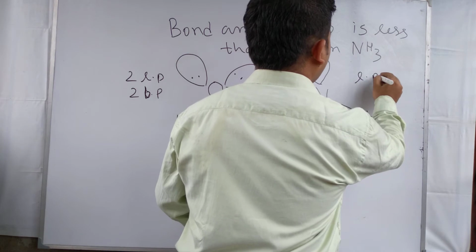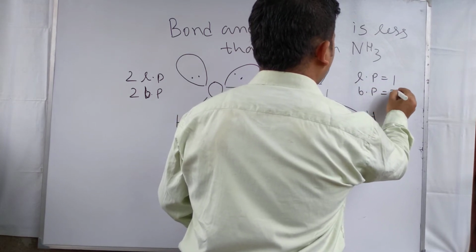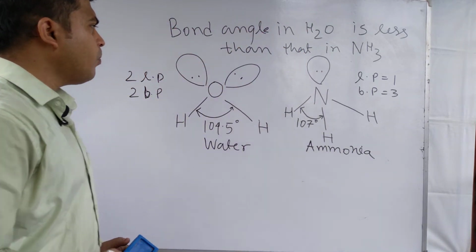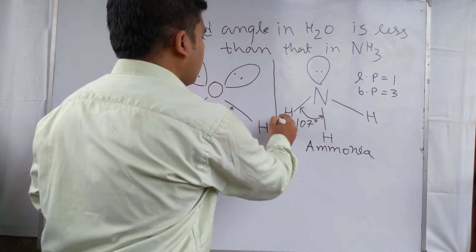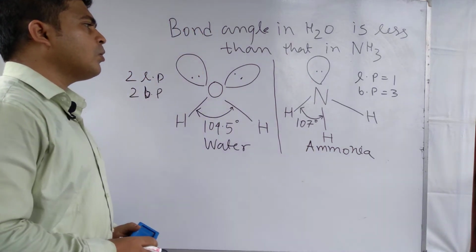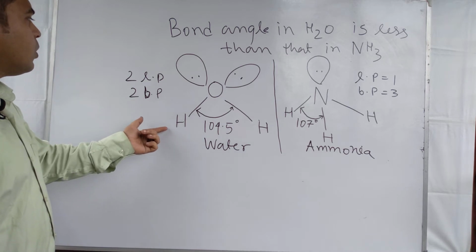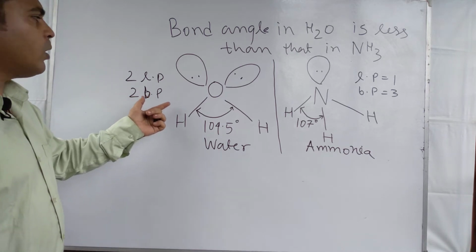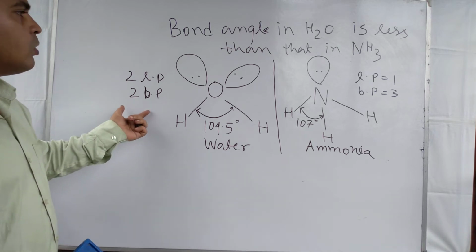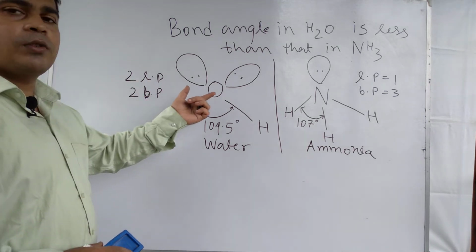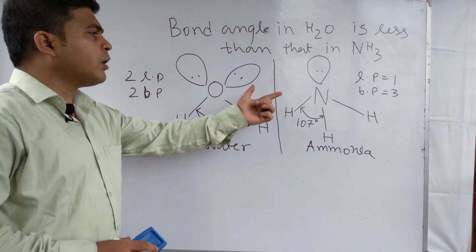Here the lone pair number is 1 and bond pair number is 3. So in this comparison, ammonia has 1 lone pair and 3 bond pairs, whereas in the water molecule the numbers of lone pairs and bond pairs are 2 and 2. So the number of lone pairs is more in water and the number of bond pairs is more in ammonia.